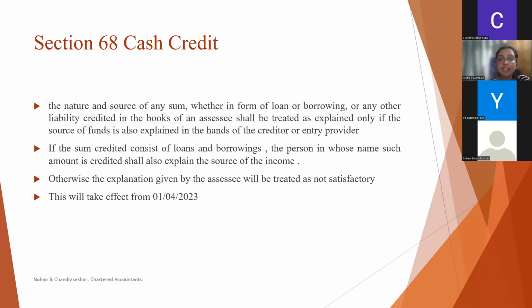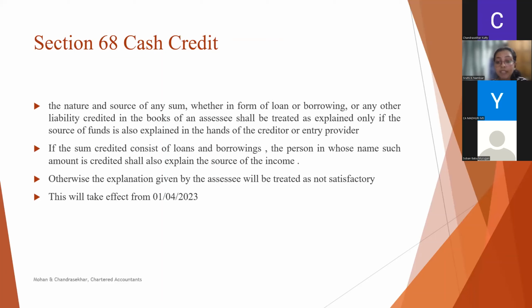Next amendment is on cash credit, section 68. Section 68 provides that where any sum is found to be credited in the books of assessee and the assessee fails to explain the source of that credit, then this credit will be treated as income of the assessee and the assessee will be liable for income tax on that credit.